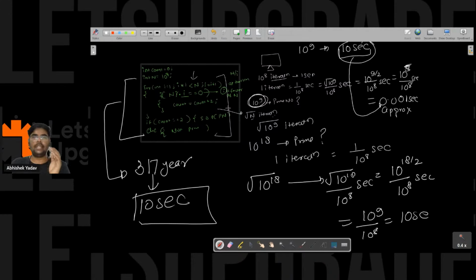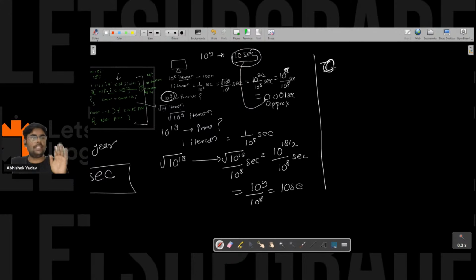So everyone is clear? And this is also true, like here I've taken a very simple example where I have taken a processor that is doing 10 to the power 8 iterations of execution in 1 second. You will get a different processor, there will be different cases, but one thing will be common: your time complexity will be dependent on the number of iterations. This is the very important factor, that time complexity is directly proportional to the number of iterations.